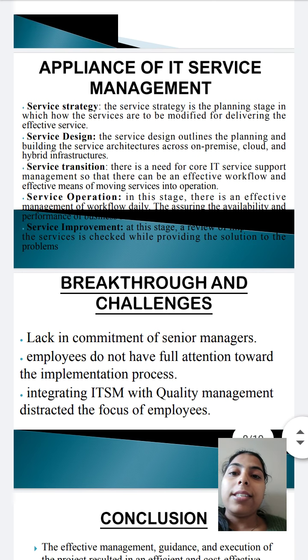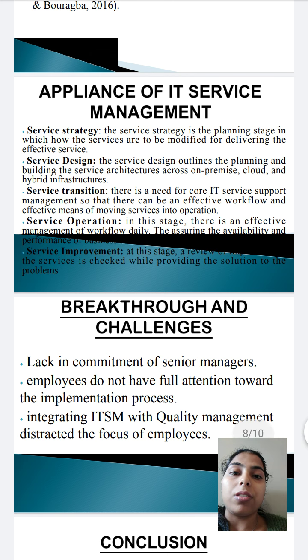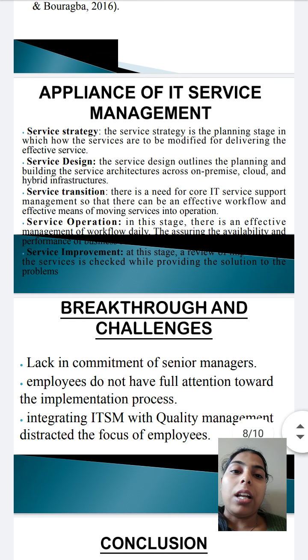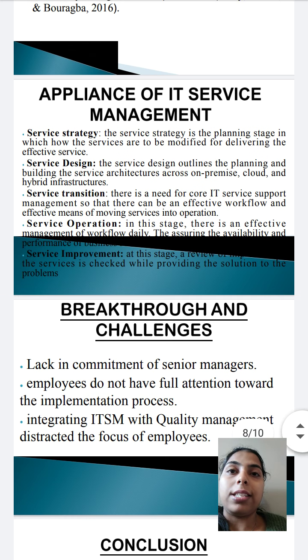The second one is service design. The service design outlines the planning and building of the service architectures across premise, cloud and hybrid infrastructures. In this stage, design of scalable and cost effective services takes infrastructures, application and service management technologies into consideration for managing the service.